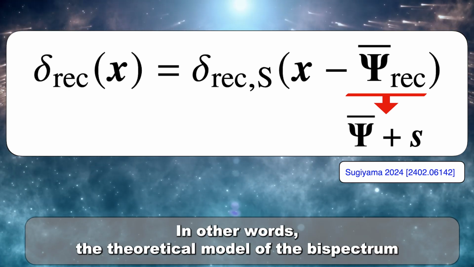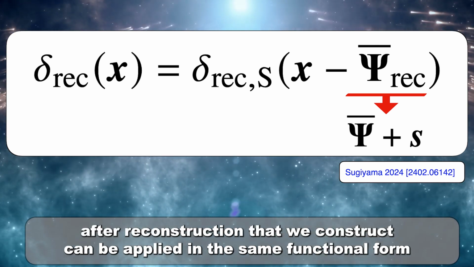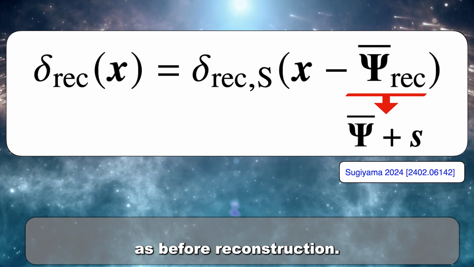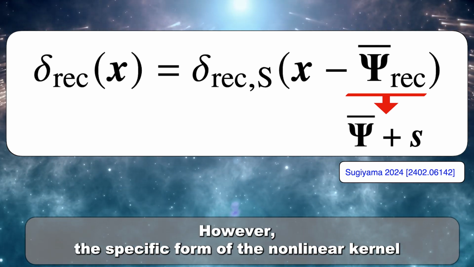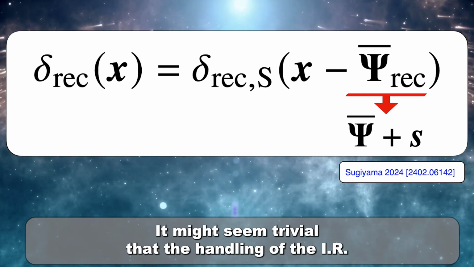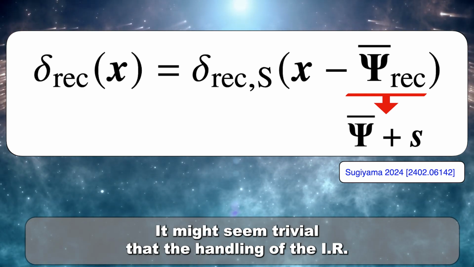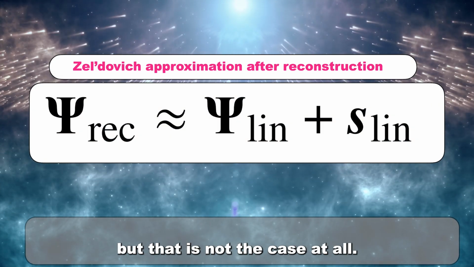In other words, the theoretical model of the bispectrum after reconstruction that we construct can be applied in the same functional form as before reconstruction. However, the specific form of the nonlinear kernel function needs to be modified before and after reconstruction. It might seem trivial that the handling of the IR effect does not change before and after reconstruction, but that is not the case at all.